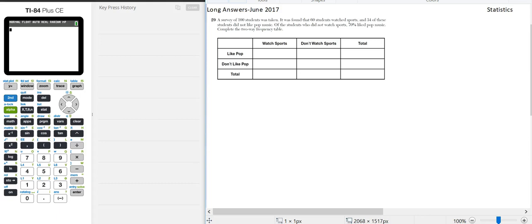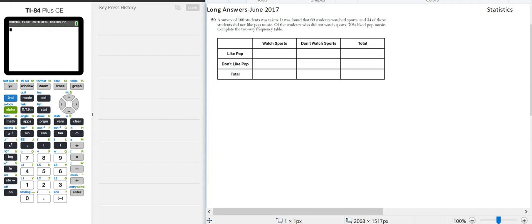This is question number 29 from the June 2017 Algebra 1 Regents. A survey of 100 students was taken. It was found that 60 students watched sports and 34 of these students did not like pop music. Of the students who did not watch sports, 70% liked pop music. Complete the two-way frequency table.